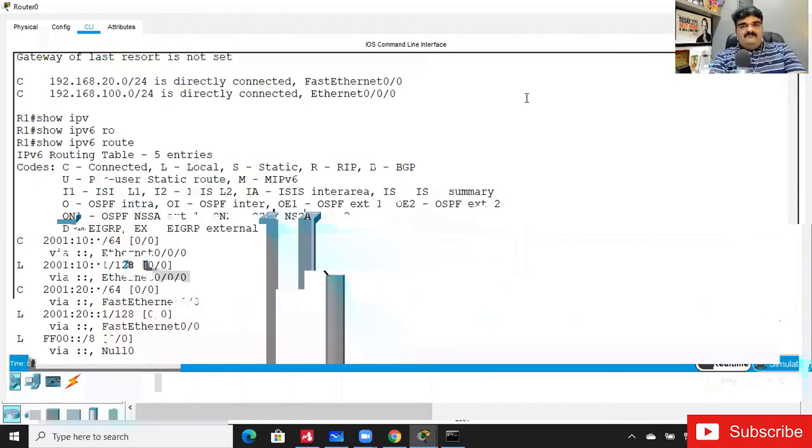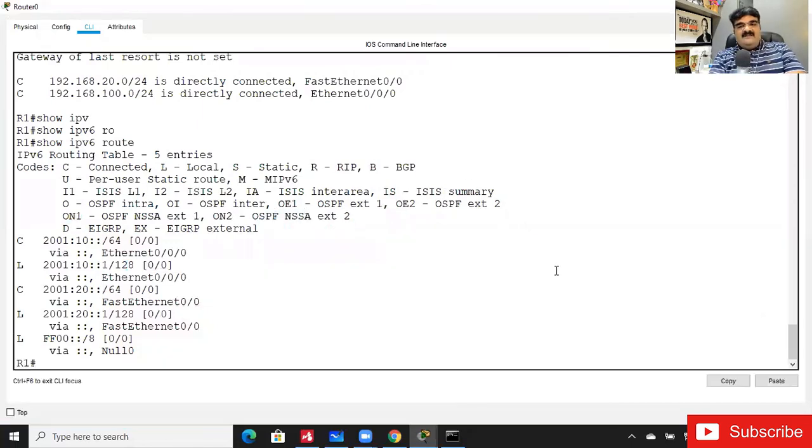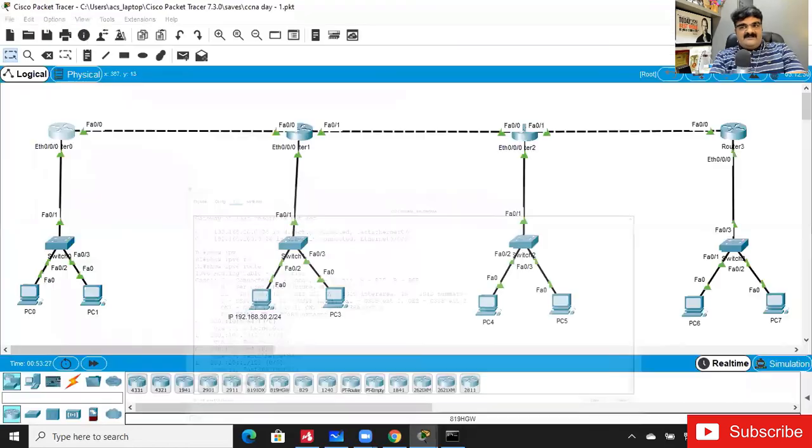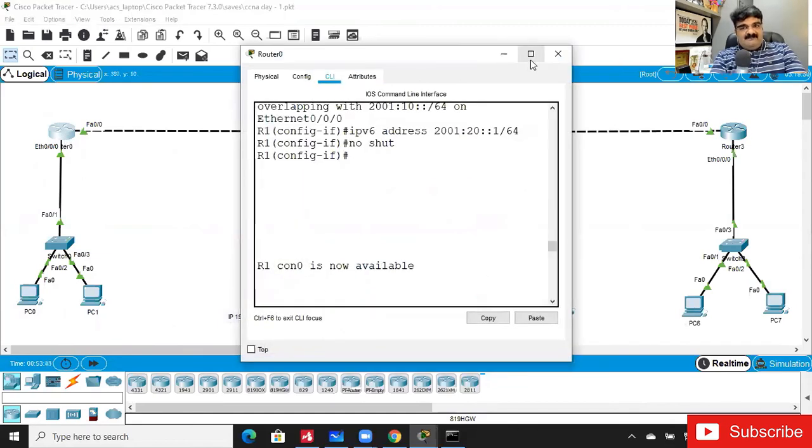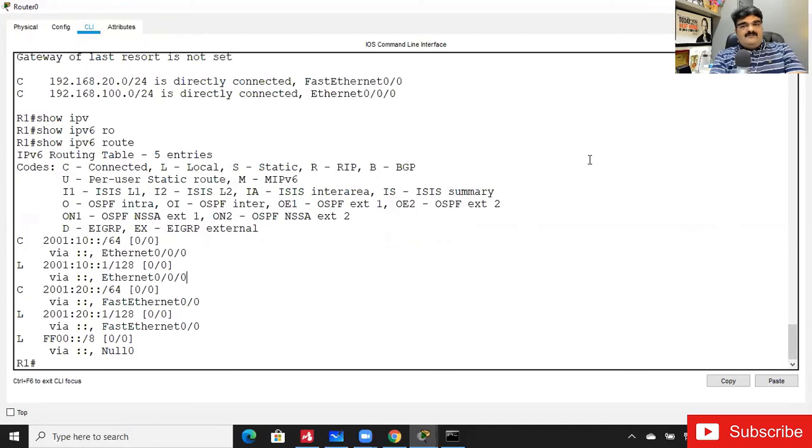Now you have this scenario. Tell me how many routes I have to add into the routing table of R1. My previous question was, can I ping from PC0 to PC6? The answer is no, I cannot, because I have to add routes. To add the routes we will use static configuration, and for that we must find out how many routes I have to add into the routing table of R1. Can you tell me?